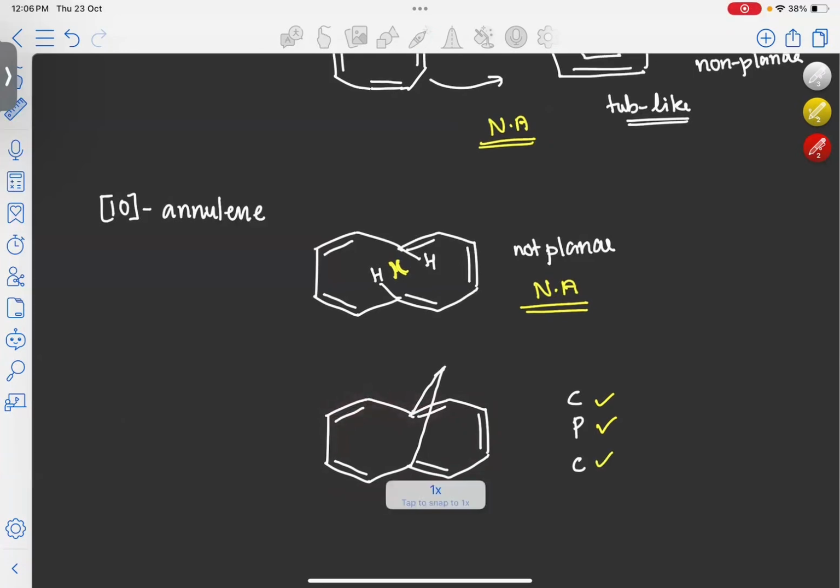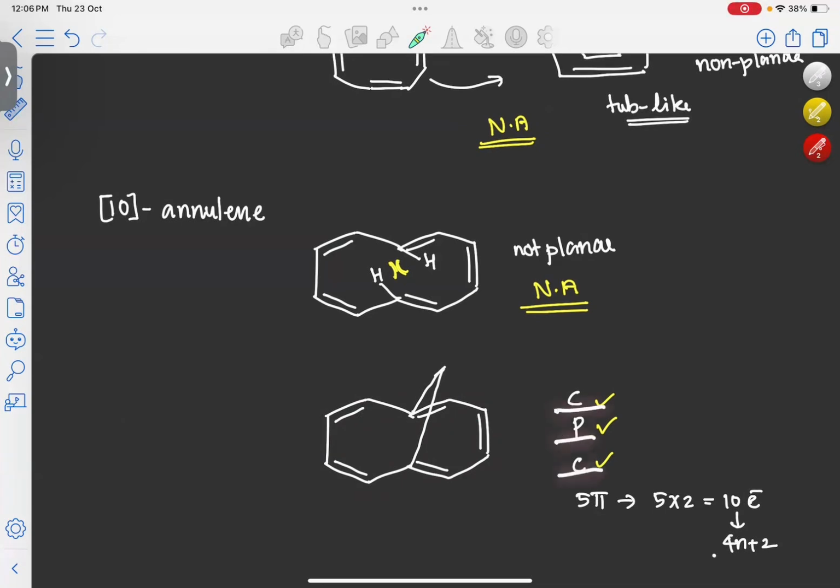And if you are counting the number of electrons, 1, 2, 3, 4, 5, total 5 pi bonds. That means 5 into 2, total 10 pi electrons. It is a part of the 4n plus 2 system. So now our molecule is cyclic, planar, conjugated and is containing a 4n plus 2 pi system. So it is an example of aromatic.